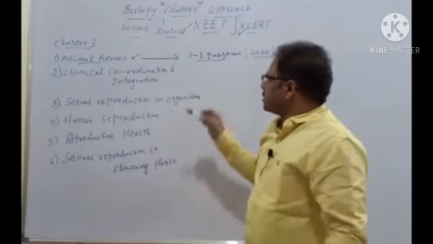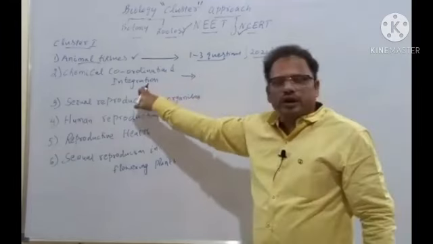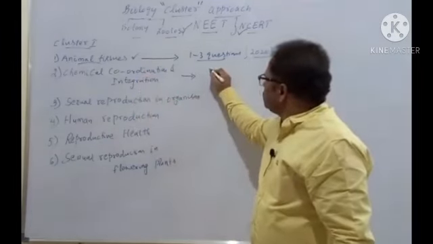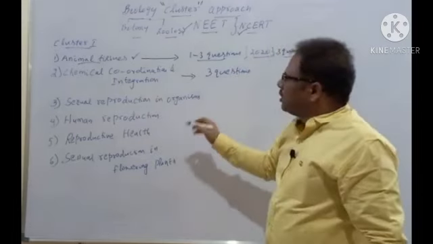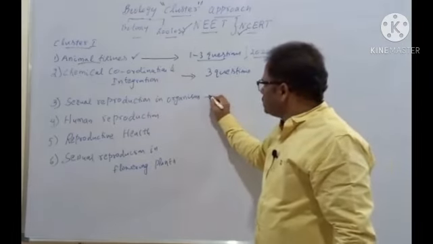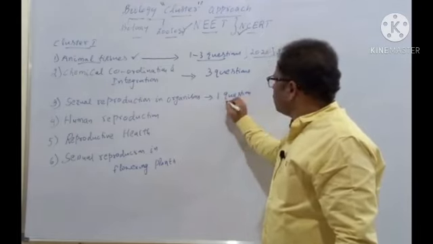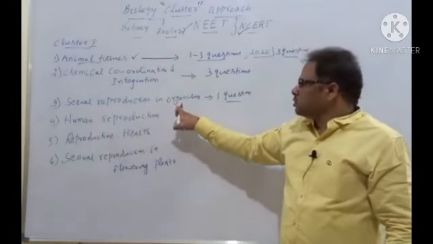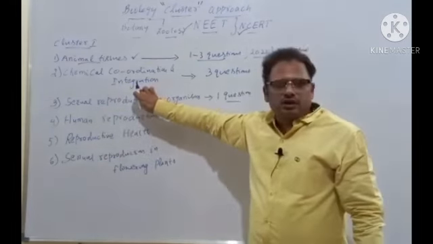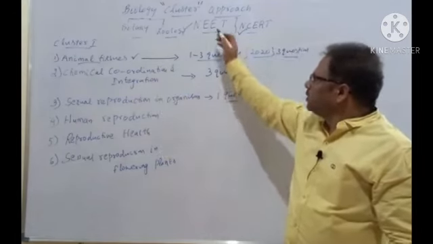And the next one is chemical coordination and integration, which is nothing but the endocrine system. Here also 3 questions came. And sexual reproduction in organisms, 1 question at the most. But this is very important because all the basic aspects are covered, isn't it? You are supposed to master this one, because it's a very, very basic approach. No doubt 1 question came from the NEET point of view.